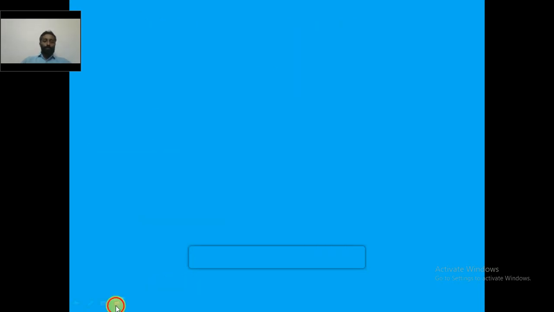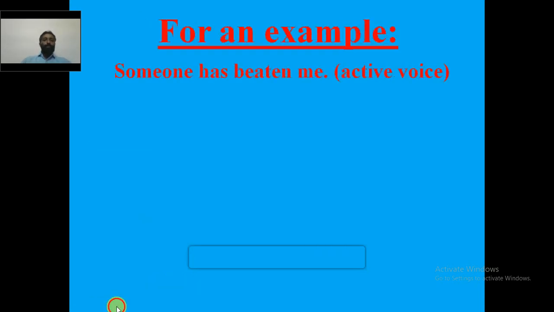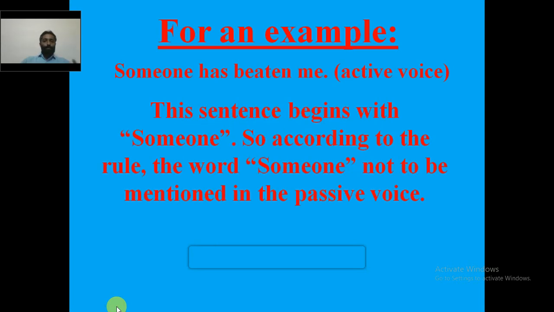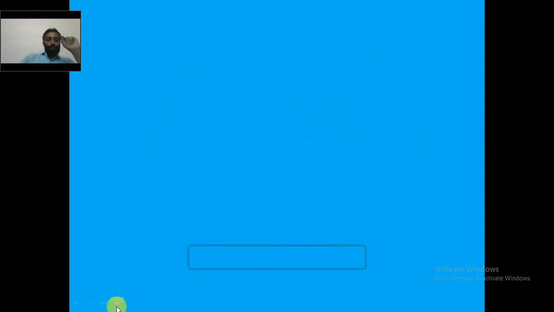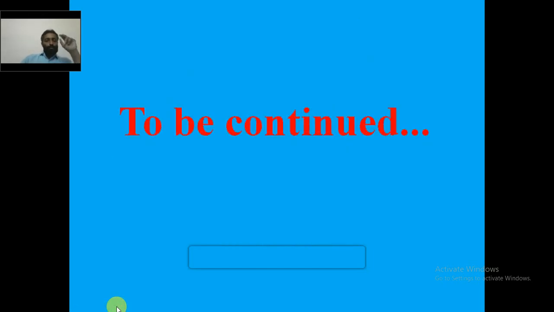Let's take an example. Someone has beaten me. So the sentence begins with the word someone. According to the rule, someone is not mentioned in the passive voice. I have been beaten. Someone is avoided or dropped in the passive voice. So these are the first 3 rules regarding active and passive voice of imperative sentences.